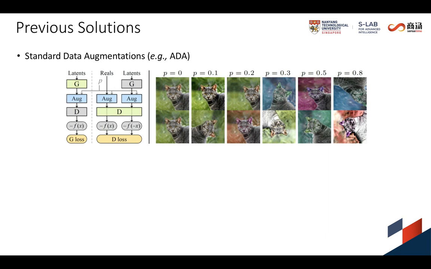Many recent studies propose to apply standard data augmentations for GAN training to enrich the dataset diversity and mitigate the overfitting of the discriminator. For instance, Adaptive Discriminator Augmentation (ADA) applies data augmentations to both real and generated images, and it further devises an adaptive approach to control the strength of augmentations. Our work extends the study of such an adaptive approach. Meanwhile, our method does not rely on any external augmentations that require certain computational costs.